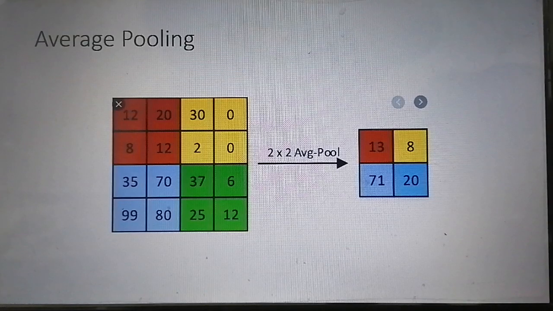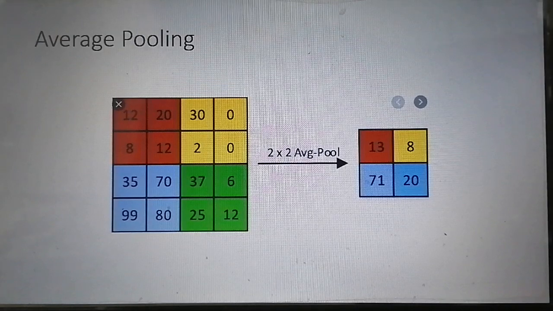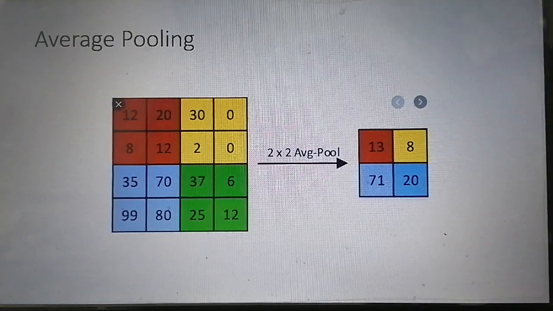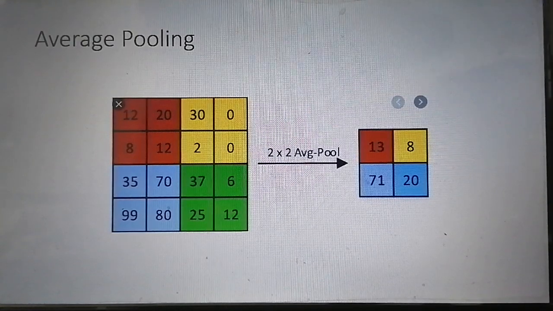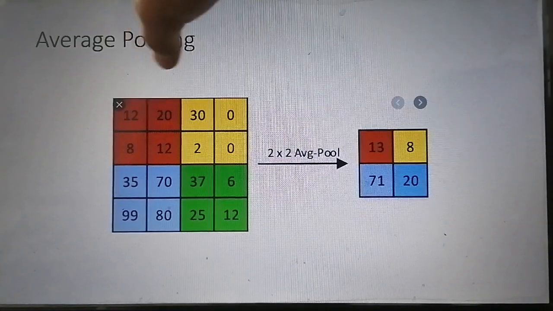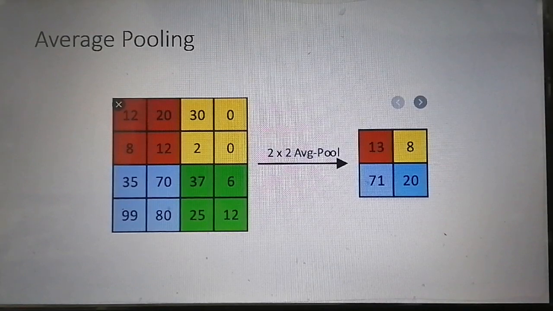Another one is average pooling, which is very much similar to max pooling, it is different in just how the value is taken. Here again I have taken a filter size of 2 cross 2 and a stride size of 2 cross 2.